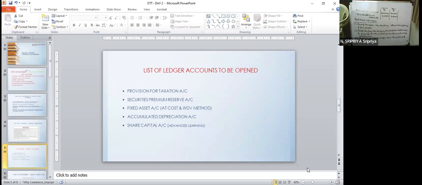Okay. So we are going to prepare share capital ledger to give effect to all these things.